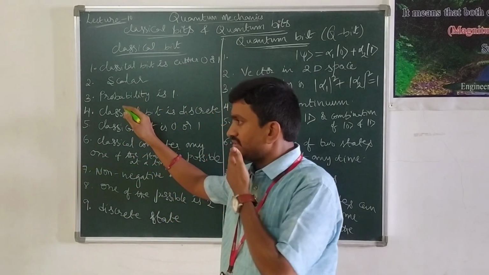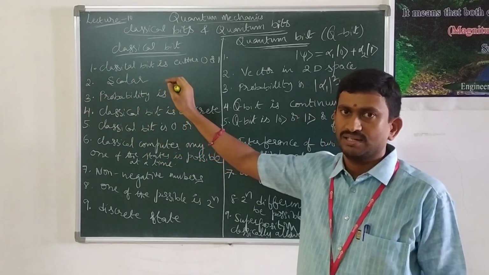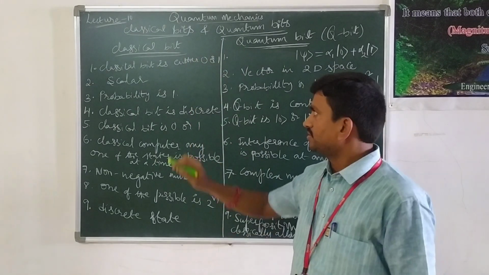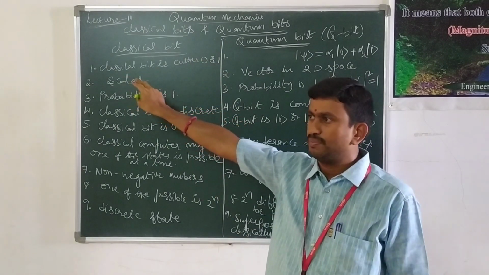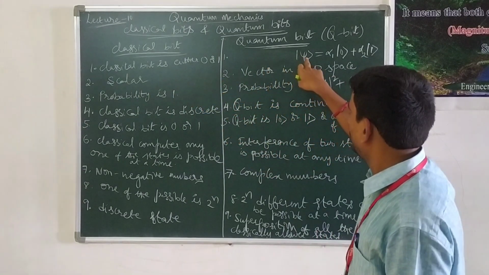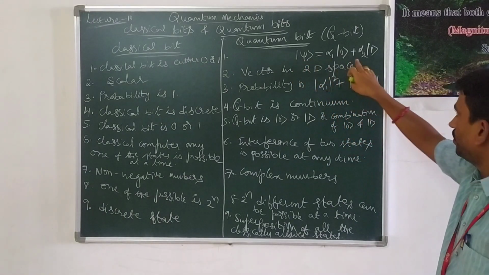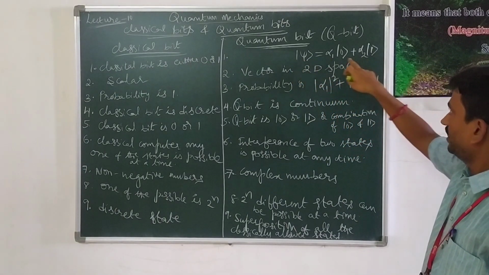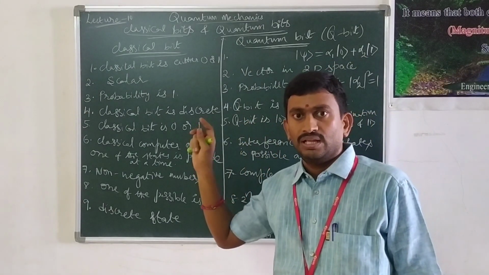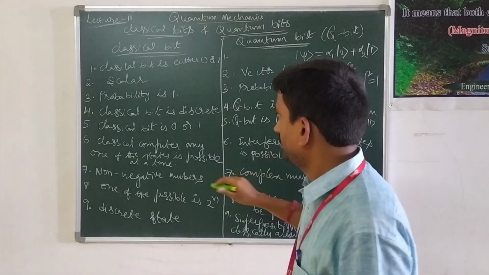So I would like to summarize this. Classical bit is nothing but a classical binary digit. Quantum bit is nothing but a quantum binary digit. The classical bit state can be represented as either 0 or 1. A quantum bit can be represented as ket psi equal to alpha 1 into ket 0 plus alpha 2 into ket 1, where alpha 1 and alpha 2 are what we call probability constants or probability amplitudes.